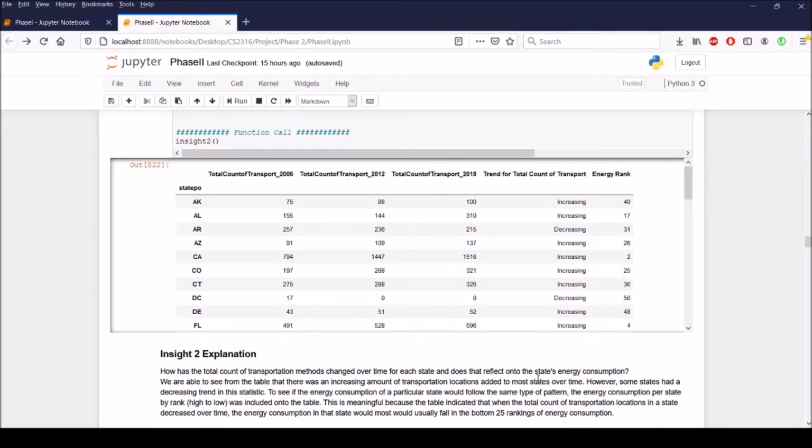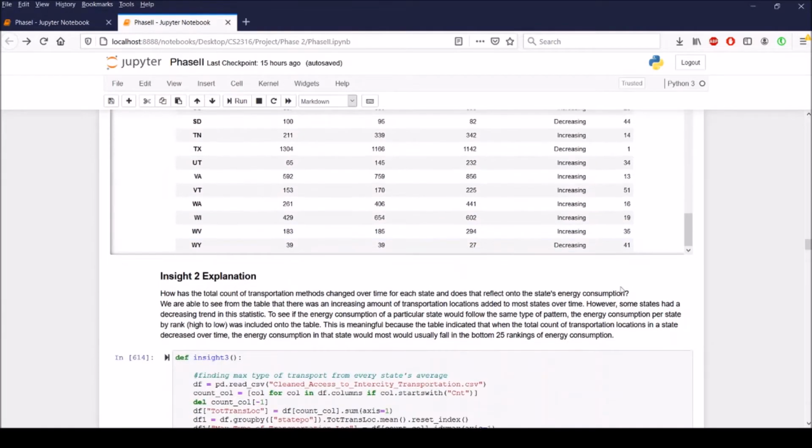And this was meaningful because I could see from the table that when the total count of transportation locations in a state decreased over time, the energy consumption in that state would most likely fall in the bottom 25 rankings of the energy consumption. So for example, we can see here Arizona was decreasing and it had an energy rank of 31, and Wyoming was also decreasing and it had an energy rank of 41.